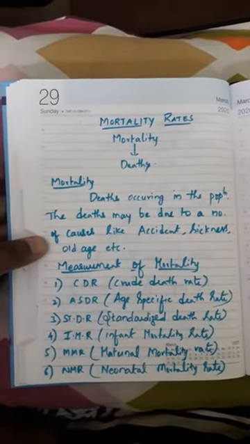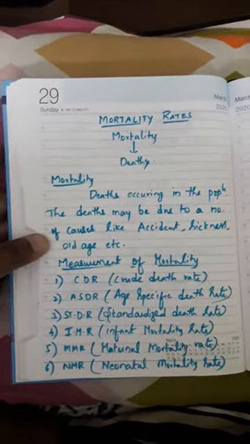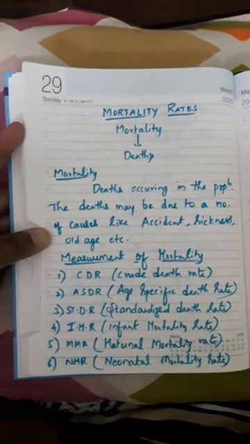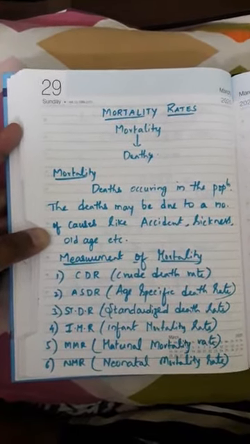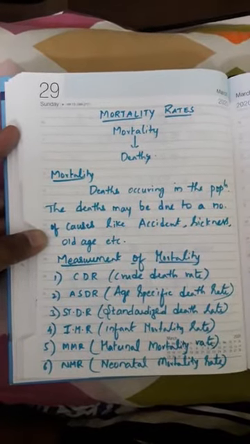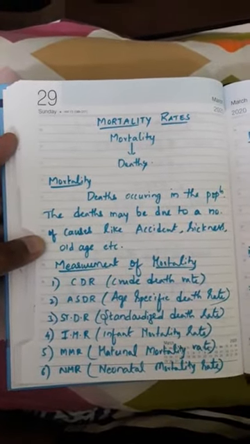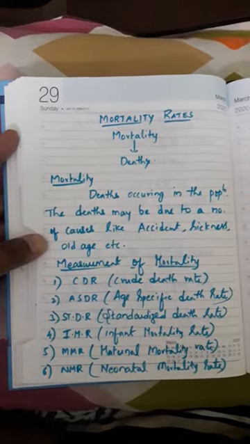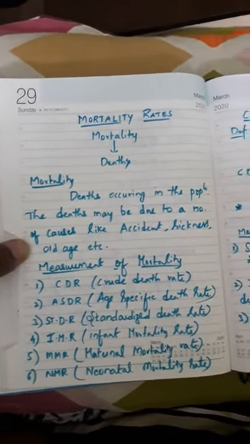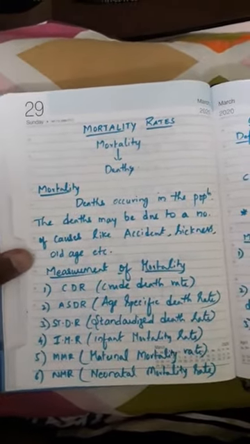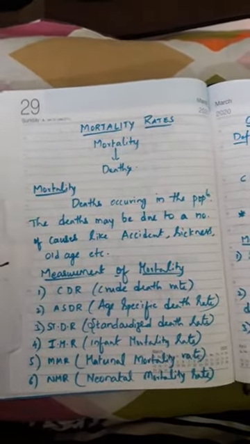Fine, these are the 6 measures we are going to discuss in this concept, mortality rates. So shall we start the measurement of mortality? Yes, here comes the first method, crude death rate.